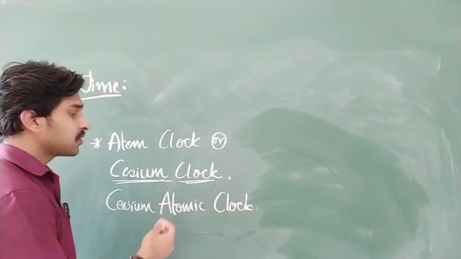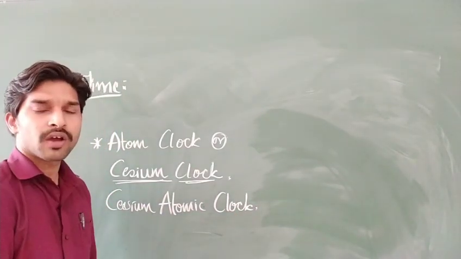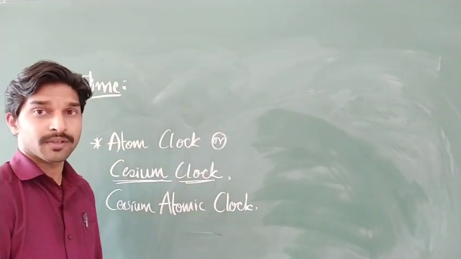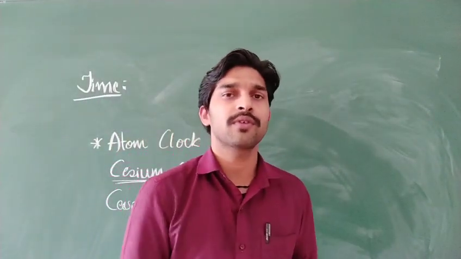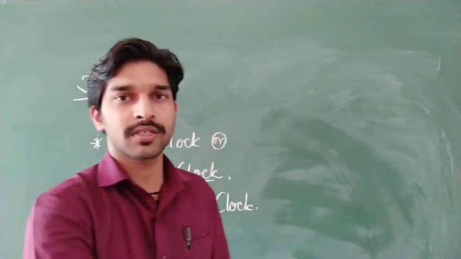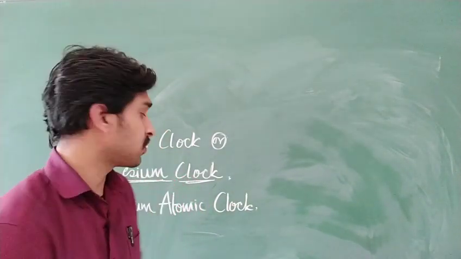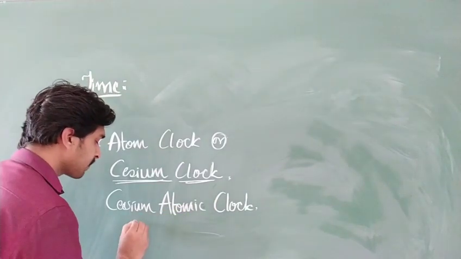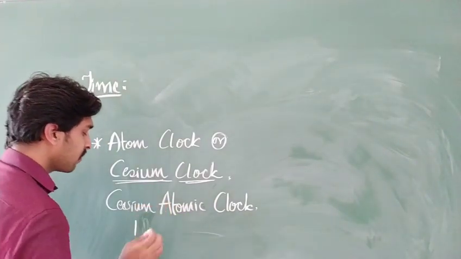In this cesium atomic clock, we are defining only the value of the second. With the help of the second we discuss all the other values, that means hours, and how we complete a day is based on this only. So in the cesium atomic clock, 1 second is defined as follows.